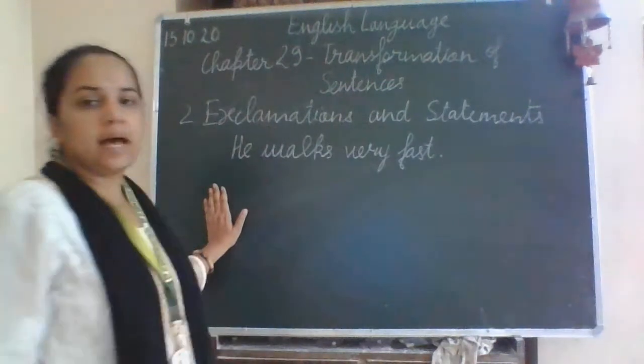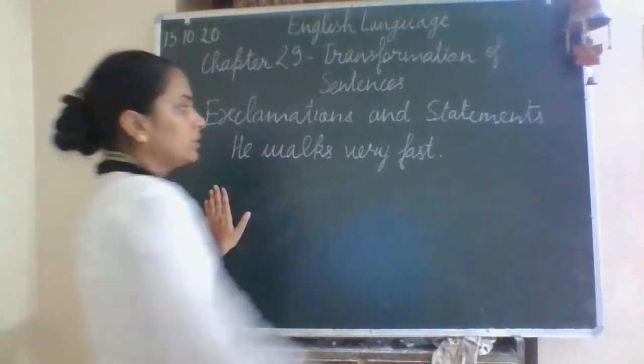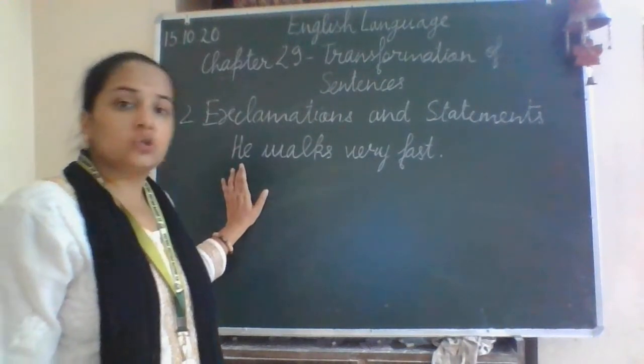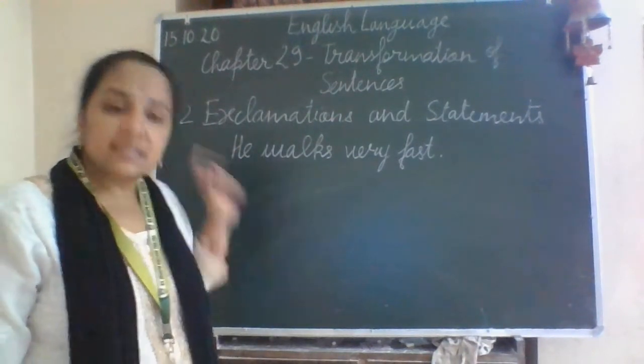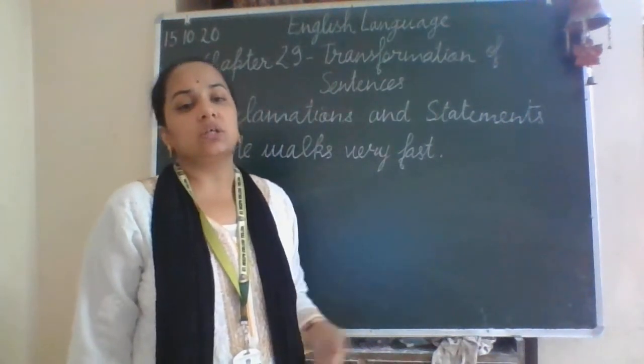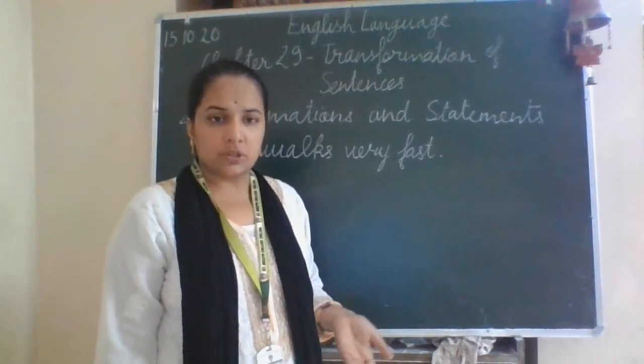Now, first of all, the identification of the sentence: the full stop is there, and it is starting with a subject. So that is why this is a statement. Since it is a statement, we will change it into an exclamation.